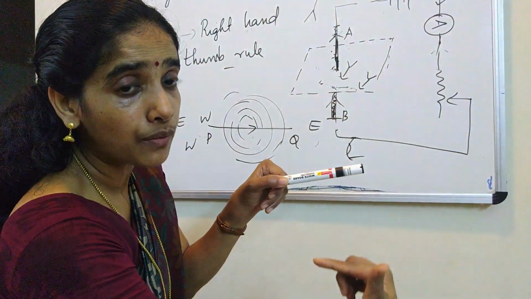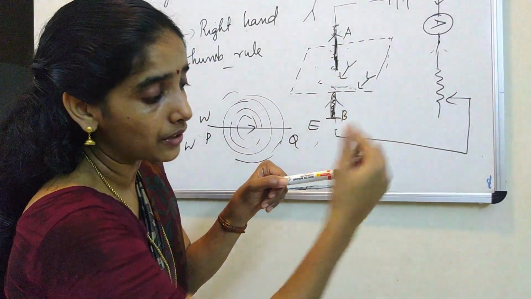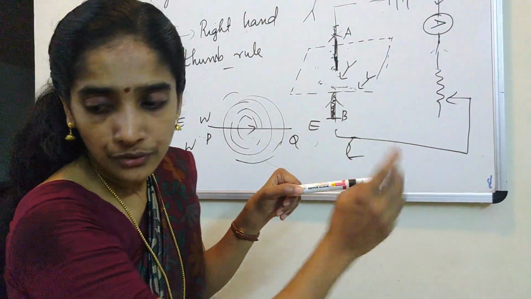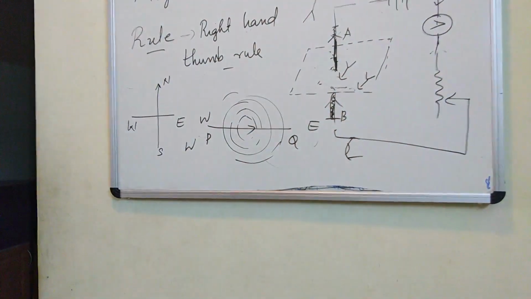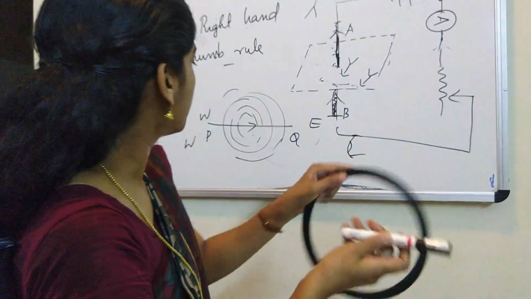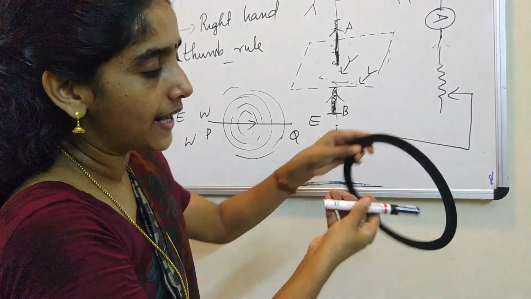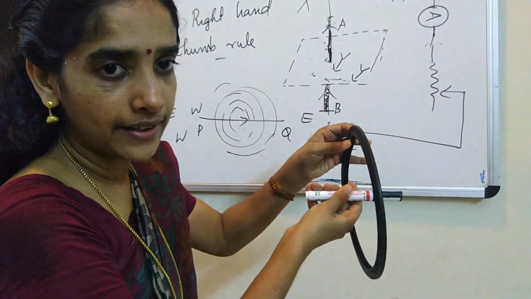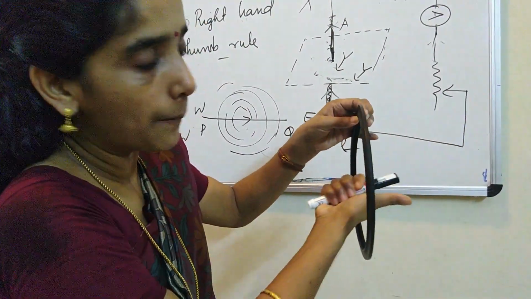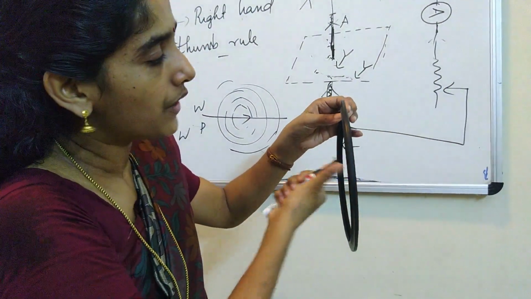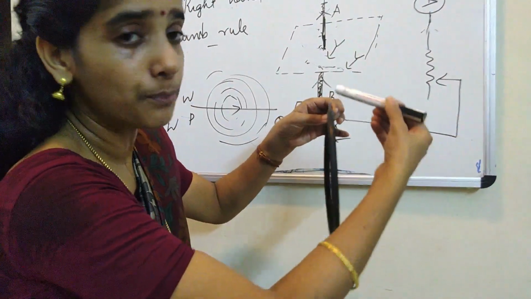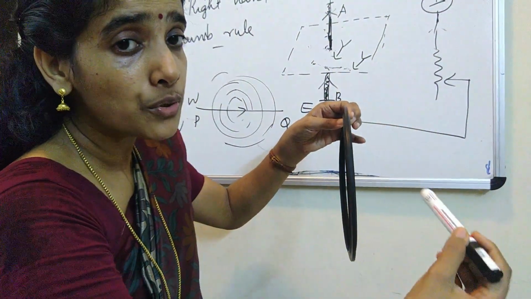Now you are going to find the direction of the magnetic field at a particular point of the circular path. If you have to find the direction of the magnetic field at any point, just draw a tangent there. So let me take it like this. This is the conductor, and this is the field line. Look, this is the field line. And this is the direction of the field, because this is the way we applied the rule. Now, when you have to find the direction of the magnetic field at any point, you are going to draw a tangent.